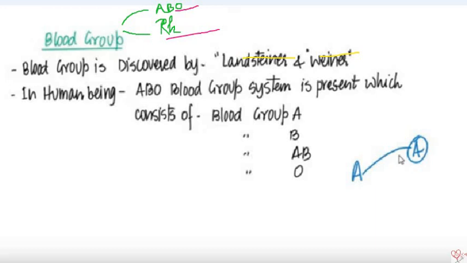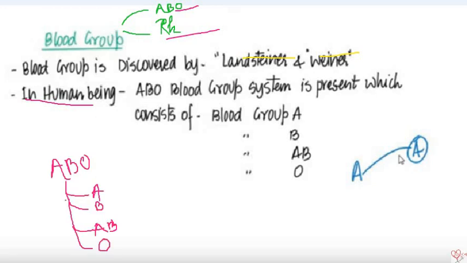First of all, in human beings, what type of blood grouping system is present? The ABO blood grouping system is present in human beings. There are mainly 4 types of blood group in the ABO blood grouping system. That means in the human body we have 4 types of blood group. What are they? Blood group A, blood group B, blood group AB and blood group O. These 4 blood groups are present in human blood.